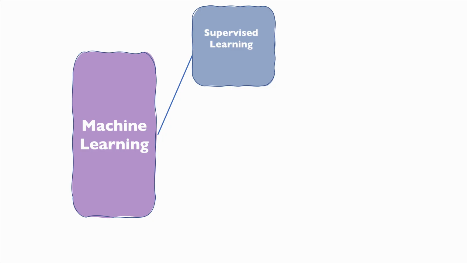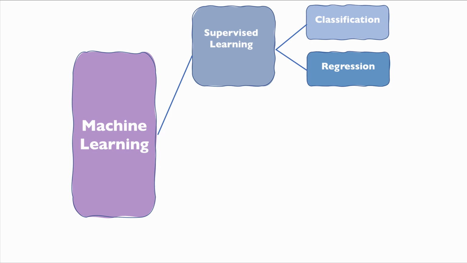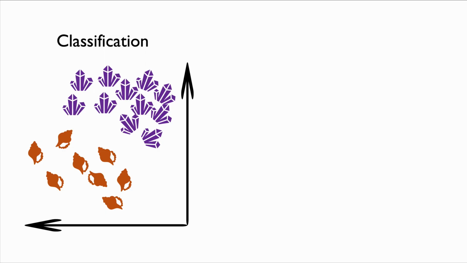So what are the types of supervised learning that exist? We recognize two different types of supervised learning. One is classification, and the other one is regression. Let's have a look at both of these types. Classification is when you have different classes, and what you want when you look at these classes in a feature space, the two arrows here represent two features of the data, is to be able to separate them into distinct classes.